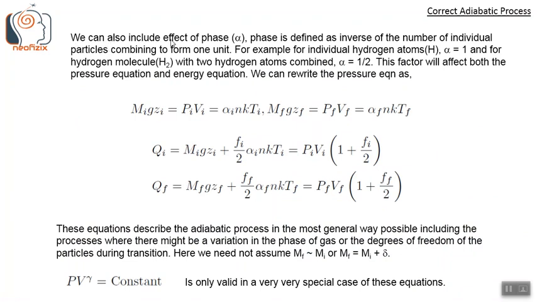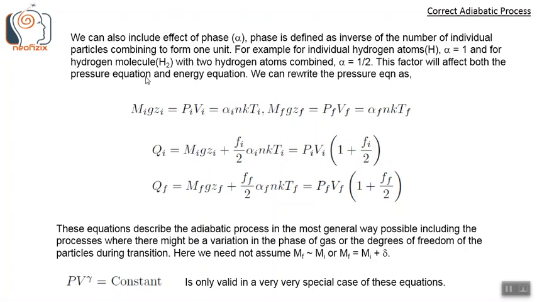So we can also include the effect of phase, alpha. The phase is defined as the inverse of the number of individual particles combining to form one unit or one particle. For example, for the individual hydrogen atoms, that is H atoms, alpha equals 1. And for the hydrogen molecule in the same gas mixture, if it is H2, with 2 hydrogen atoms combined, then alpha equals 1 by 2.